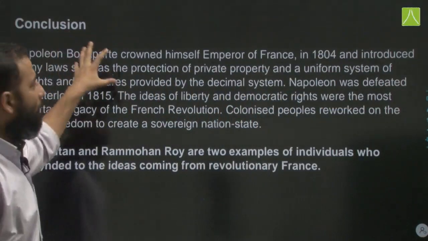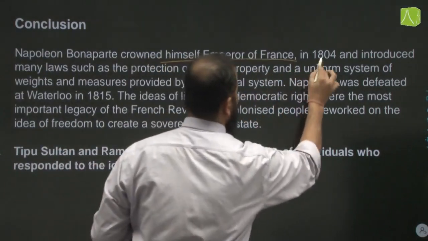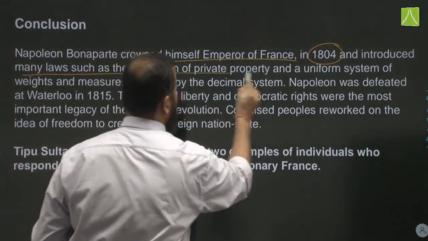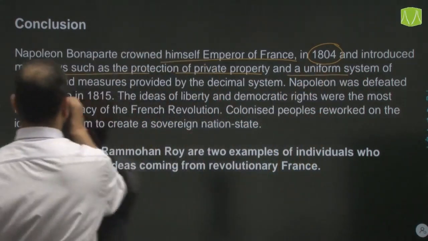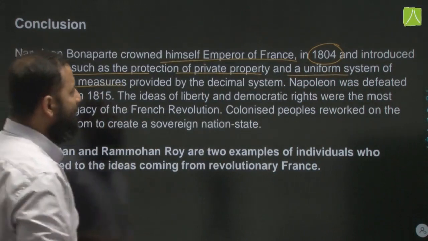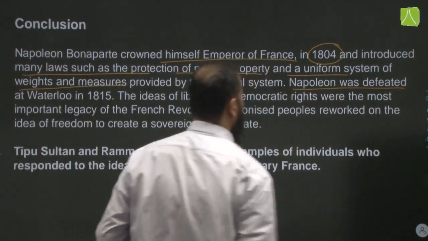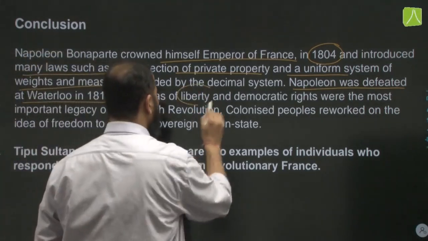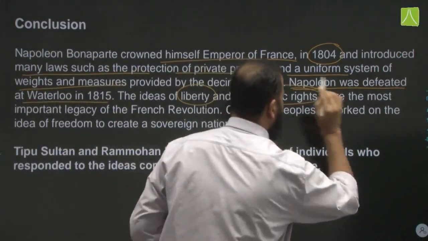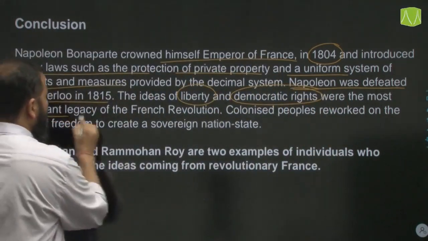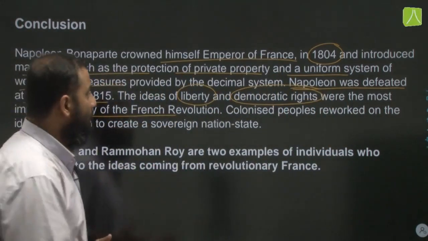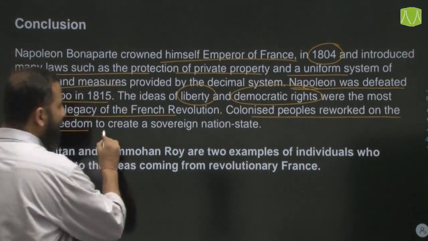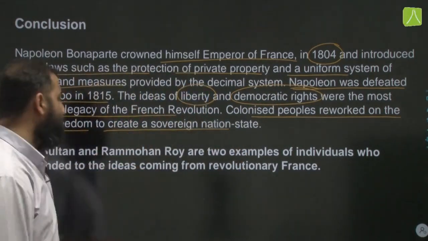Conclusion. Now finally, Napoleon Bonaparte crowned himself as the Emperor of France in 1804 and introduced many laws such as the protection of private property and a uniform system of weights and measures provided by the decimal system. Napoleon was defeated later on in the Battle of Waterloo in 1815. The ideas of liberty and democratic rights were the most important legacy of the French Revolution, which still continues today. Colonized peoples reworked the idea of freedom to create a sovereign nation state years later.